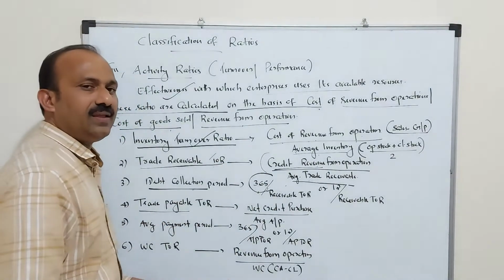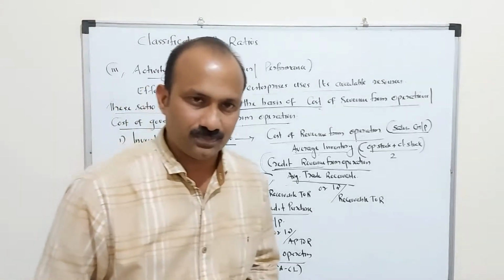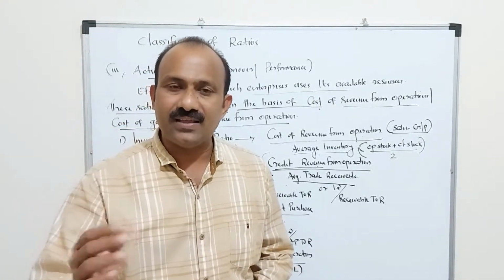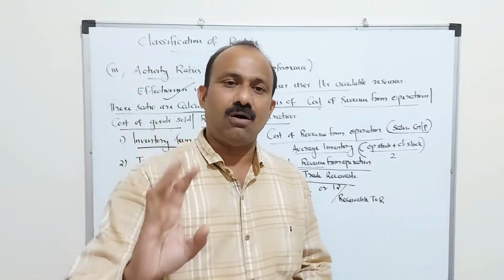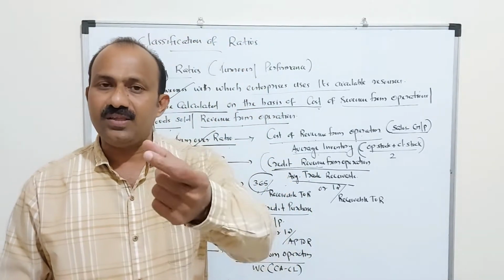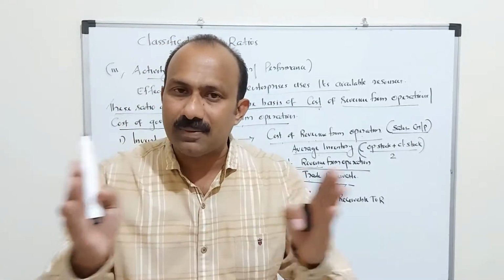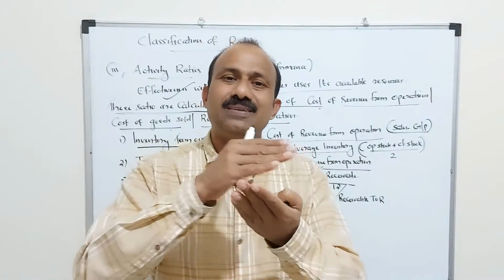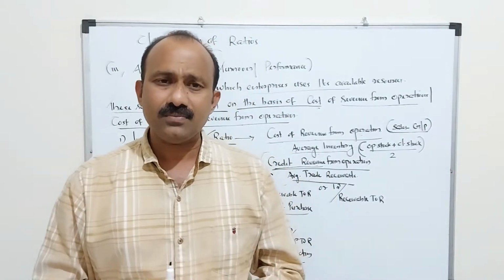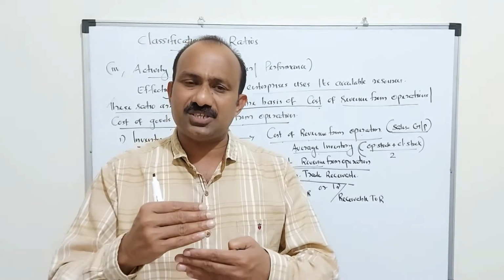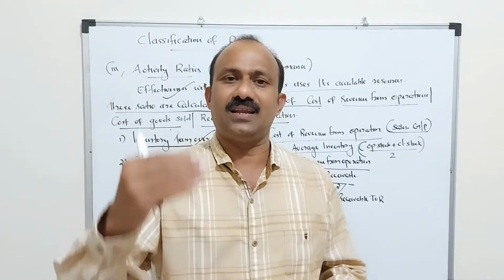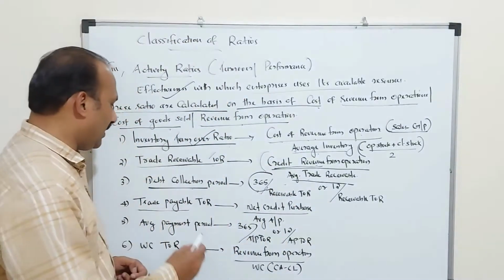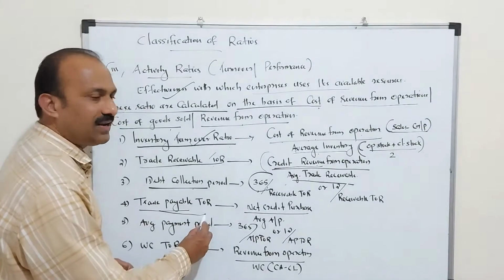In the same model we have the trade payable turnover ratio. Trade payable means how much time an organization will take to pay off its liabilities or obligations, because we purchase goods from different suppliers. All these suppliers we have to pay according to the prescribed period as per the agreement. So how many times in a year an organization pays its liabilities or creditors, we measure through the accounts payable turnover ratio, known as the trade payable turnover ratio.